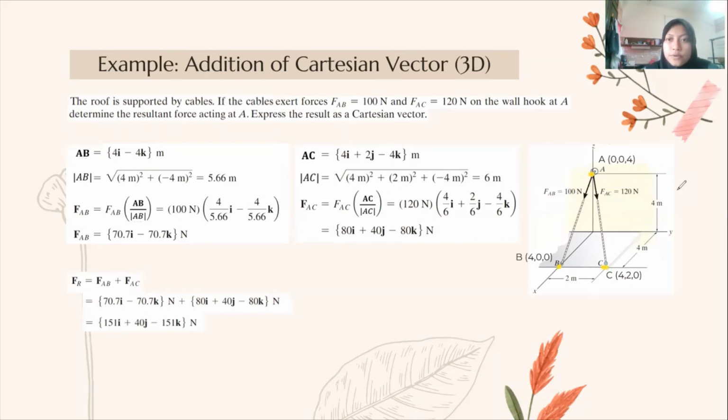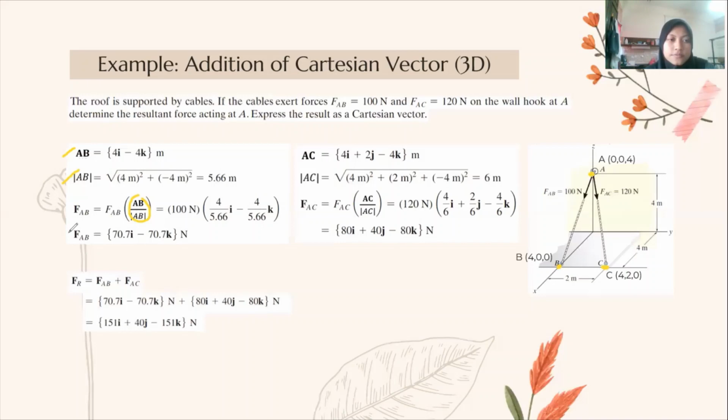So first, for AB, we establish the position vector from A to B. AB is coordinate B minus coordinate A, so 4i minus 4k. And then we find the magnitude of AB, which equals 5.66 meter. And then we formulate the unit vector in the direction of AB, which is lambda AB, equal to AB divided by the magnitude of AB.